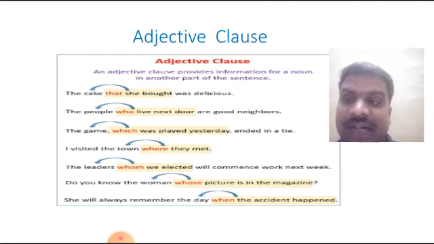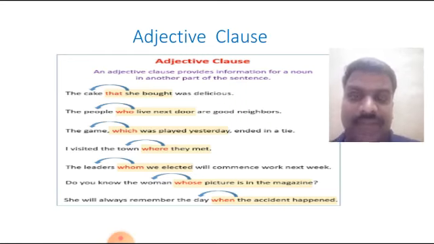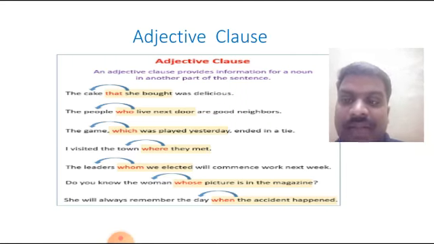I visited the town where they met. The leaders whom we elected will commence work next week. Do you know the woman whose picture is in the magazine? Whose picture is in the magazine is an adjective clause.